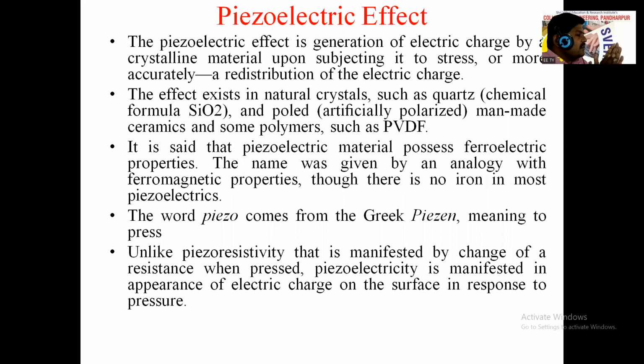What is the ferromagnetic property? In magnetic materials there is a ferromagnetic property, which in Marathi we can call the property of magnetism. Okay, so this is ferromagnetic. This name is analogous to the ferromagnetic property. Here, in the case of crystalline material, we use the ferroelectric property, that is, the ferroelectric property of that material. If the redistribution of charge occurs when this material is subjected to a stress, okay, then there is a redistribution of charge.